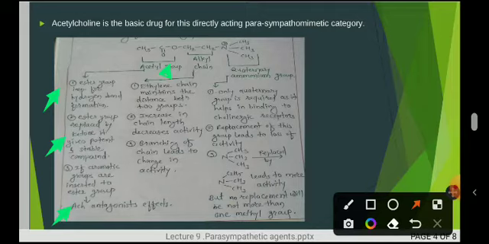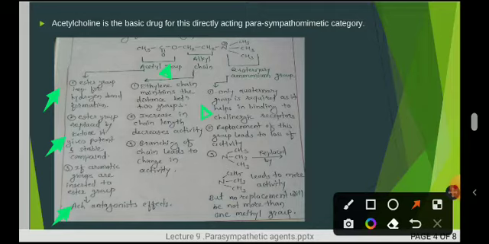Now moving towards the second functional group, that is the alkyl chain. What is the necessity of the alkyl chain in acetylcholine? First, this ethylene chain maintains the distance between the two groups, that is the acetyl group and the quaternary ammonium group.